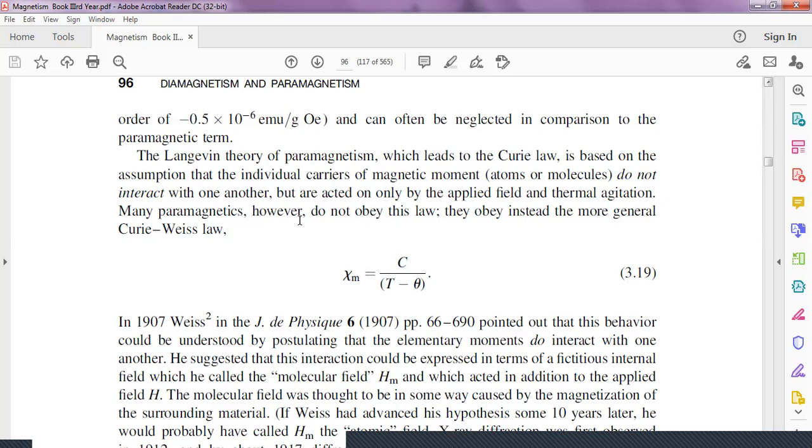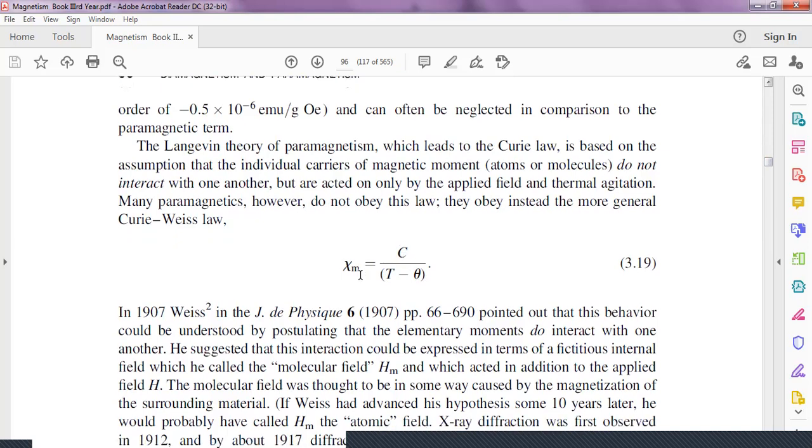Many materials do not obey this law, and it is replaced by the more general Curie-Weiss law. This is chi equals C upon T minus theta. This is the Curie-Weiss law, an important statement. It means that some materials do not depend completely on temperature, but certain other factors are also considered. When the Curie and Curie-Weiss laws are combined, this relation is derived: chi equals C upon T minus theta.